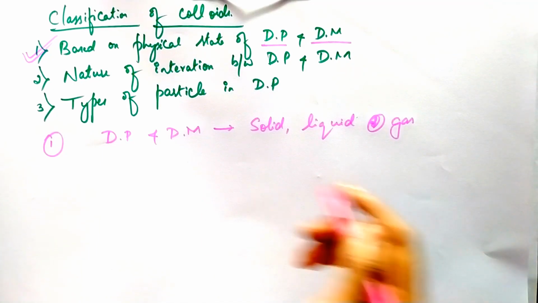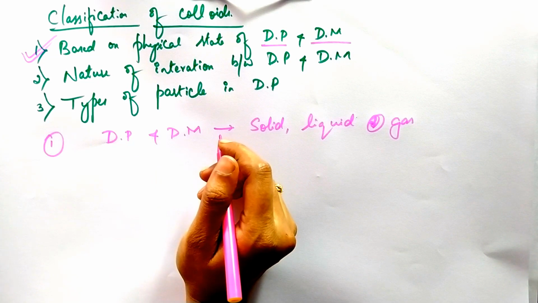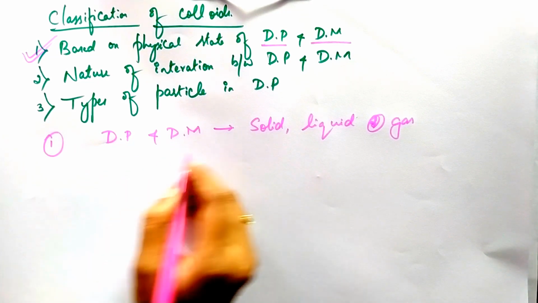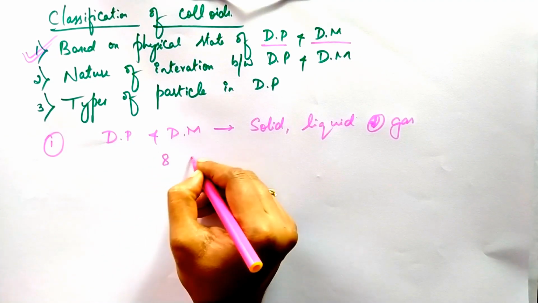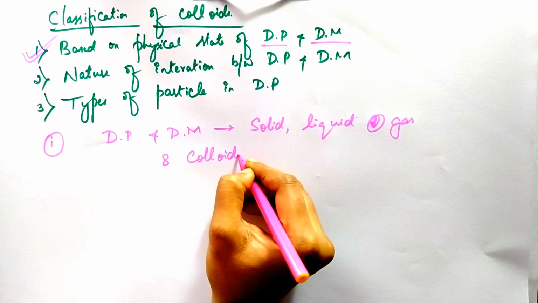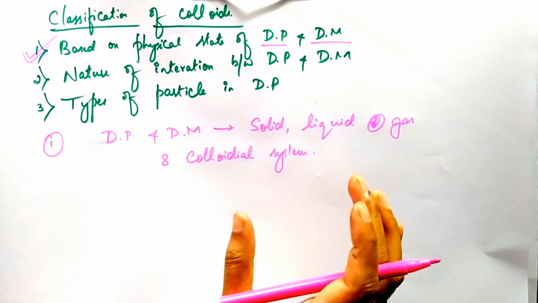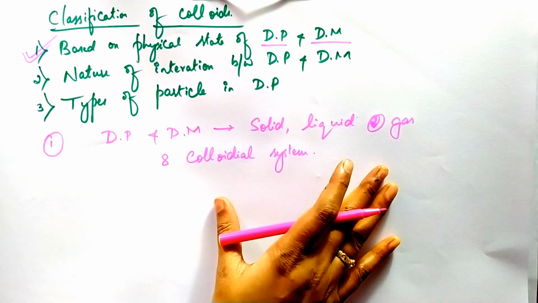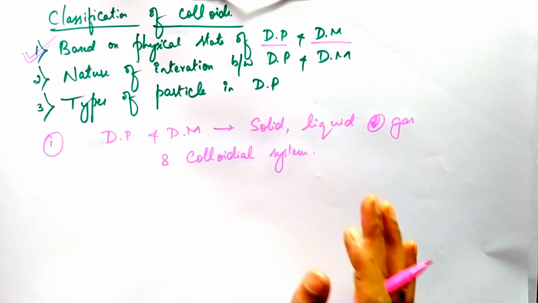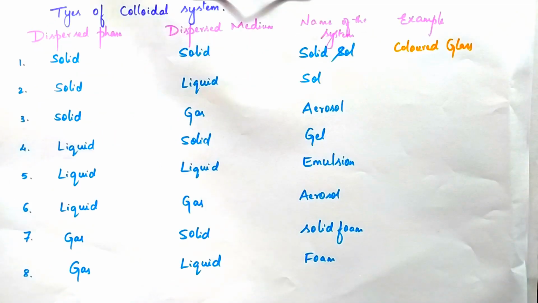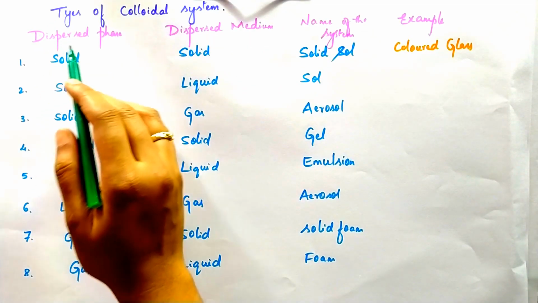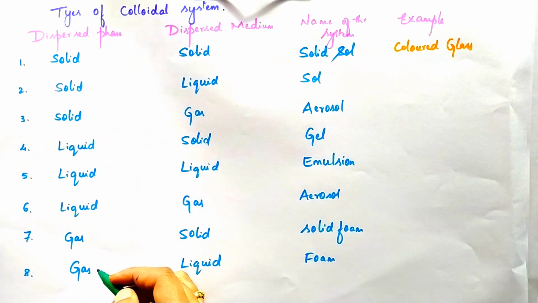From this, we get 8 colloidal systems. Let us see one by one the types of colloidal system. This is the first classification. So, these are the 8 colloidal systems.